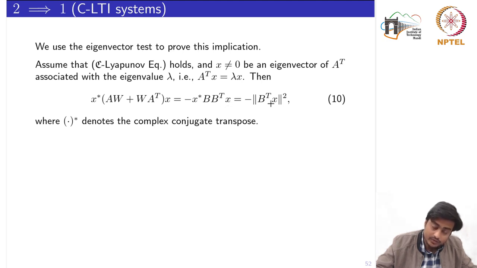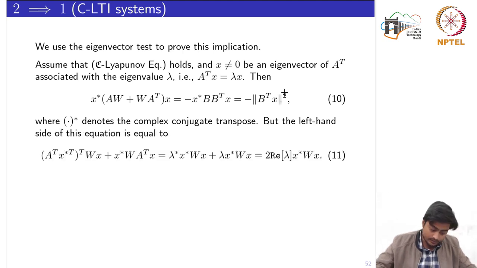Again using the property of the norm, I can replace this whole quantity by the squared norm of B transpose x. So we'll play with this quadratic form.